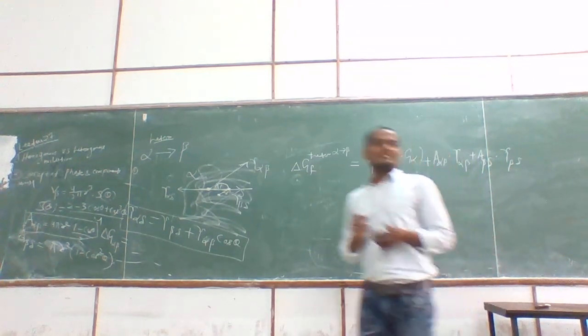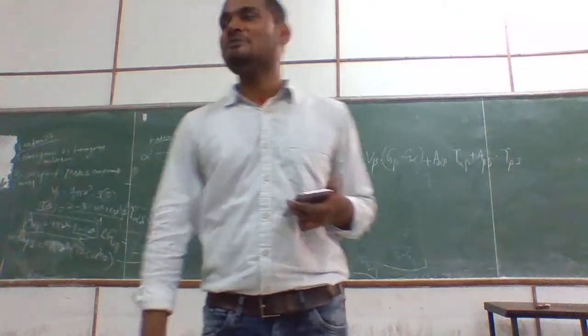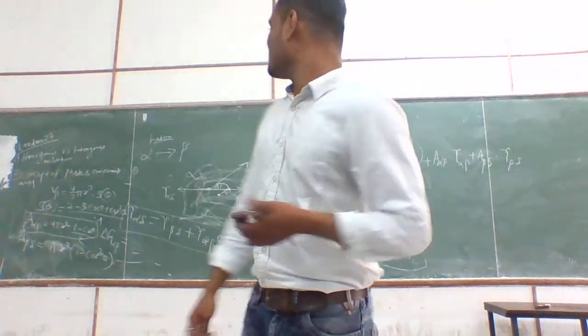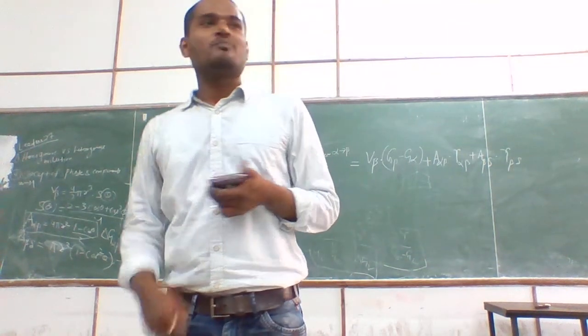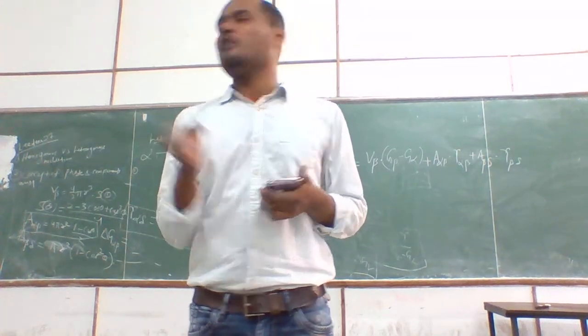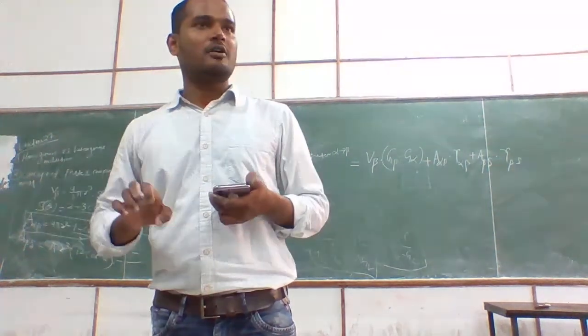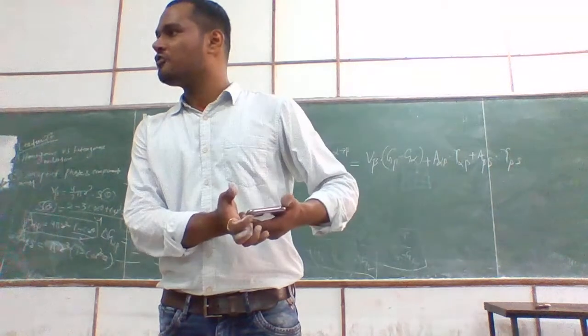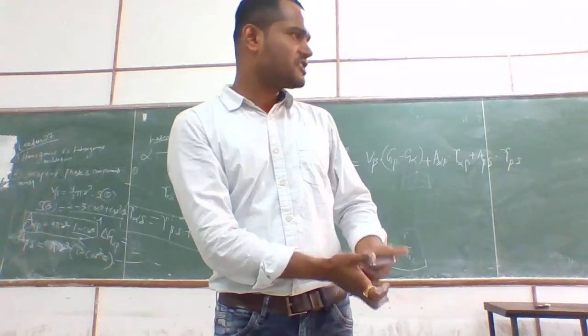But can anybody guess anything I am missing here? Any area is missing? Not cos theta. Any area is missing? As I told, if a volume is occupied by a different phase, the initial volume disappears. That will give you negative energy. That is good for your nucleation. Obviously, your energy is decreasing, right?